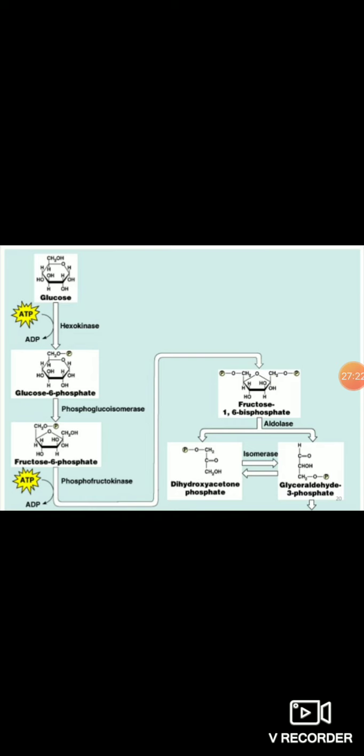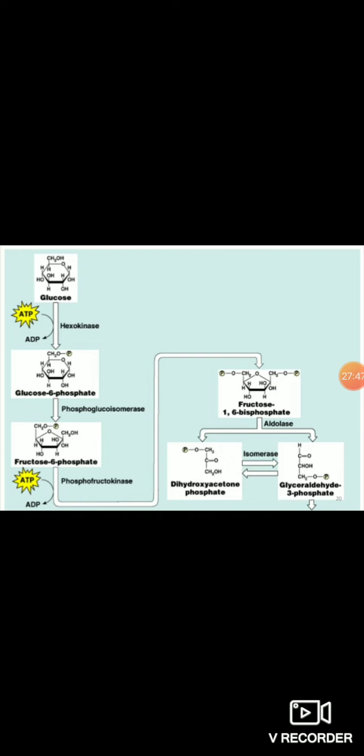Now the next step is a splitting step. Splitting means what? Fructose is a 6 carbon compound, and we have to split this 6 carbon compound into 3 carbon compounds, so two groups are formed. This splitting step is catalyzed by the enzyme aldolase.